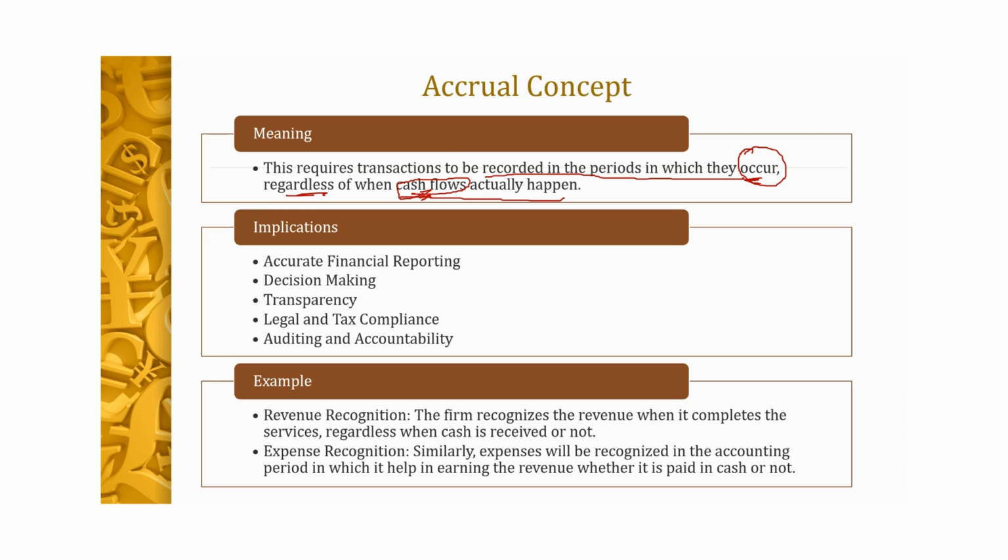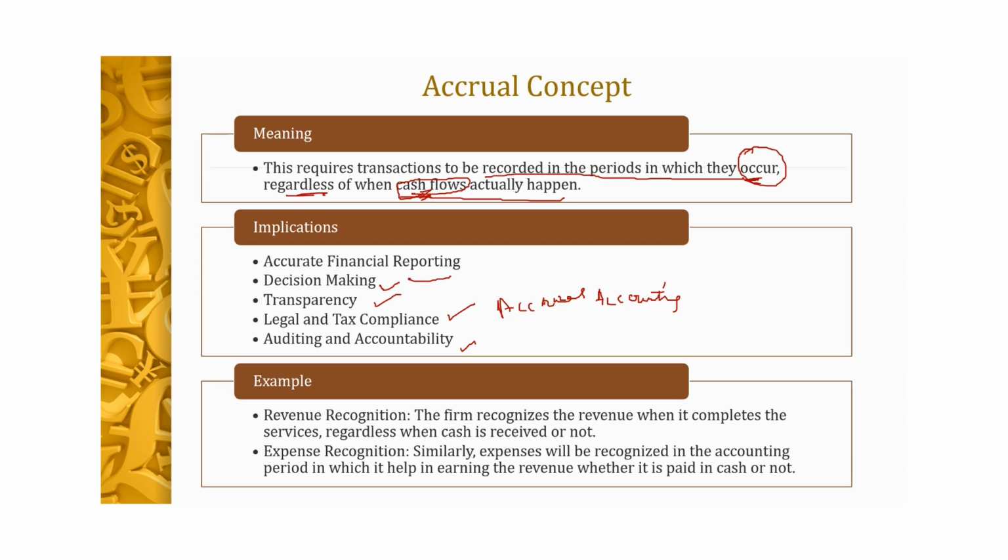So again, ये जो accrual concept है, it will help us in accurate financial reporting, decision making में help करेगा, transparency ensure करेगा, जैसे legal and tax compliances हैं, we know that we have to use the accrual concept, accrual accounting. Like for example, income tax में accrual accounting जो है उसको follow किया जाता है, तो वो legal compliance में हमें help कर रहा है, and of course it will help us in auditing and accountability also by providing a clear trail of transactions and ensuring that financial statements are auditable as well as reliable.